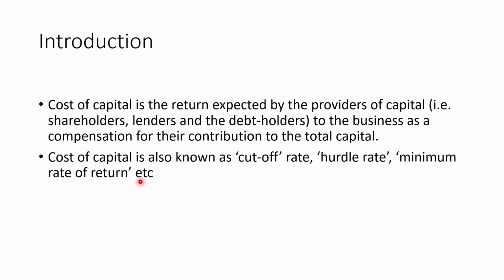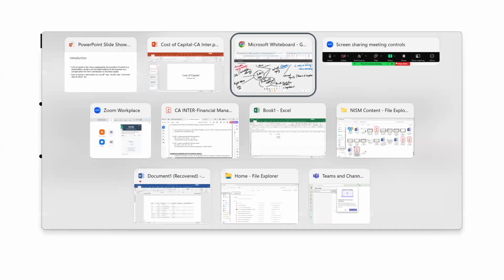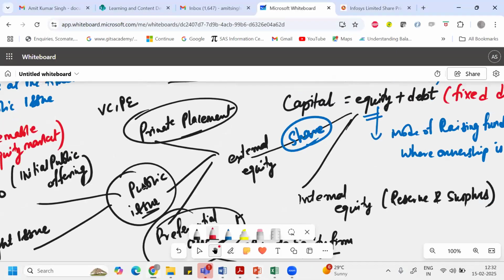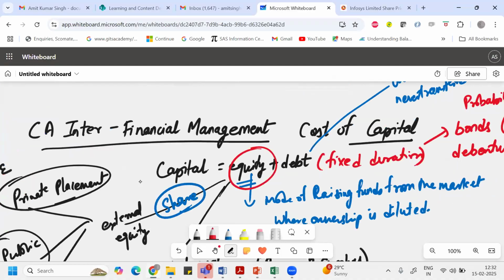Whenever we talk about cost of capital, the other names are cut-off rate, hurdle rate or minimum rate of return. Understand that when you raise funds, either by equity or by debt, a cost is always involved.